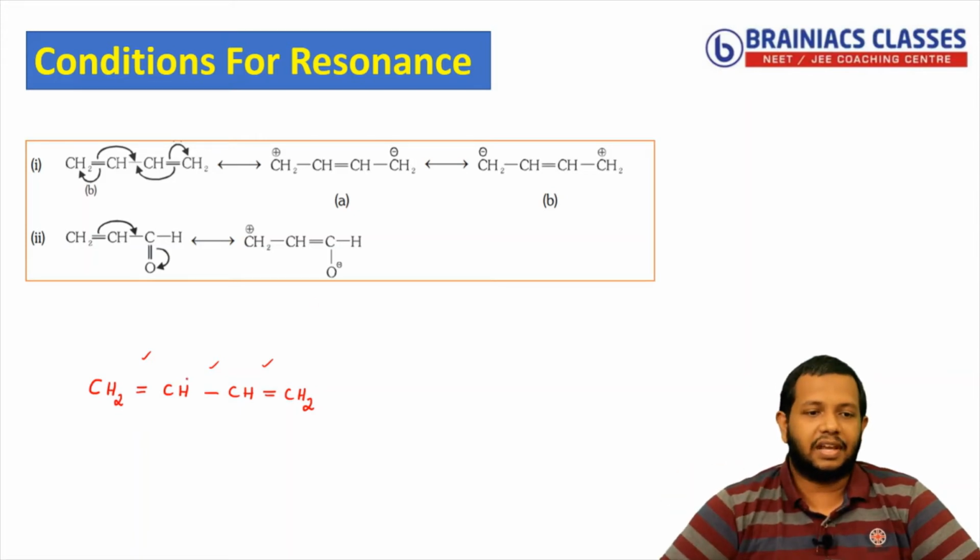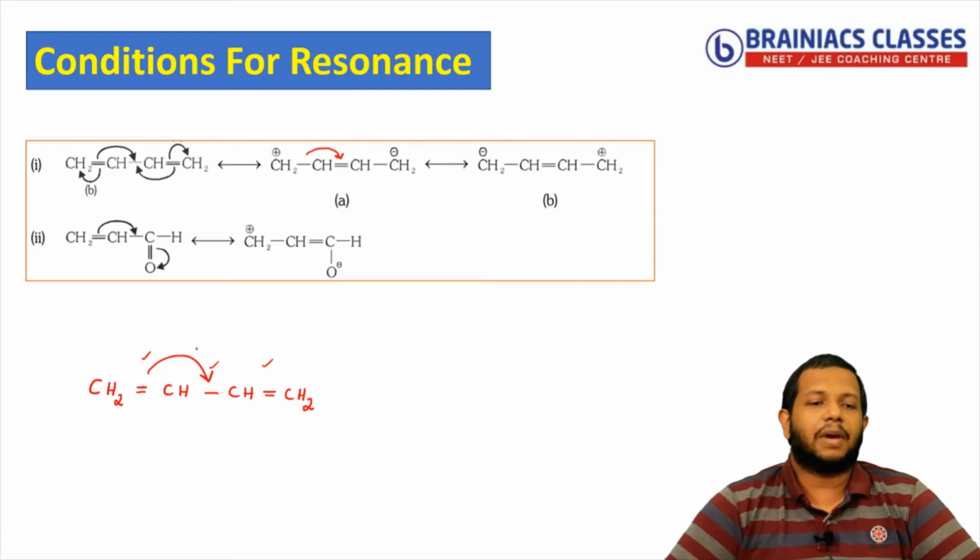So let's say this is shifting towards the right. It is moving towards the right. Then what will happen? You can see here when it moves towards the right, the pi bond is coming over here. Correct. So when the pi bond is coming over here, what is happening here? Deficiency will come. That's why a positive charge is there.